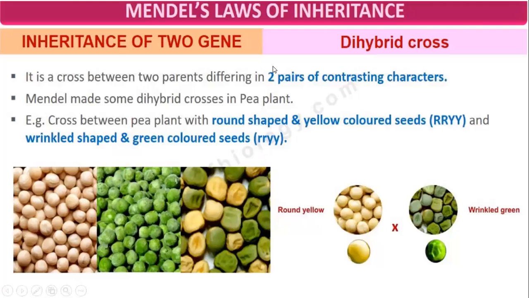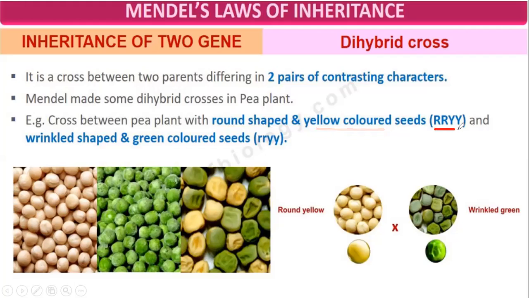Now we'll discuss inheritance of two genes, also known as the dihybrid cross. In a dihybrid cross, we study the inheritance of two genes. It is a cross between two parents differing in two pairs of contrasting characters. Mendel made some dihybrid crosses in pea plants. One character is shape and the other is color. So a cross between pea plants with round shape and yellow color seeds,